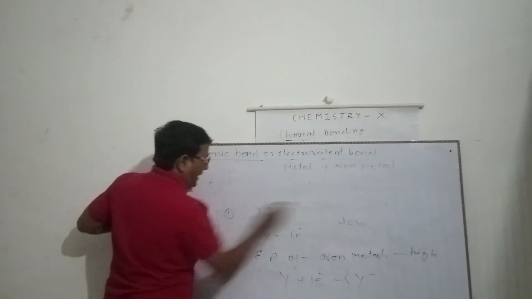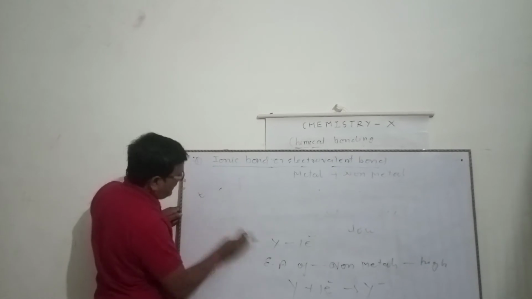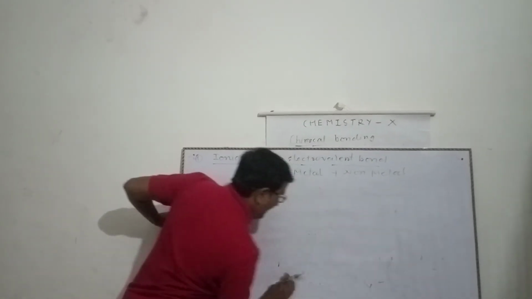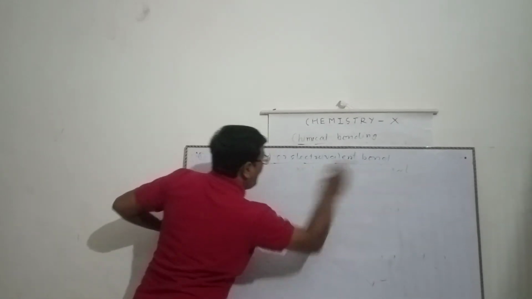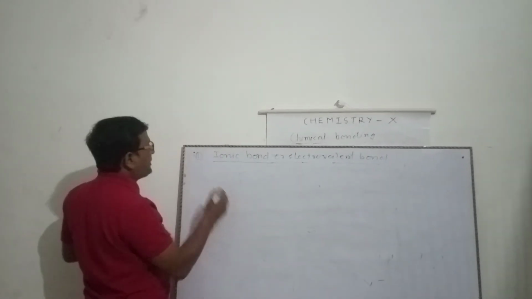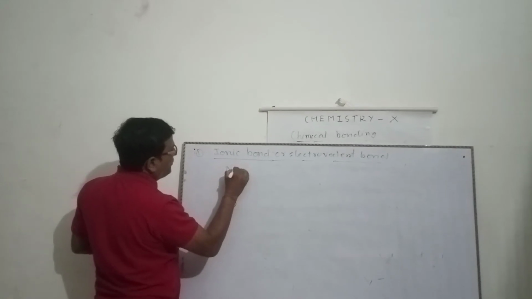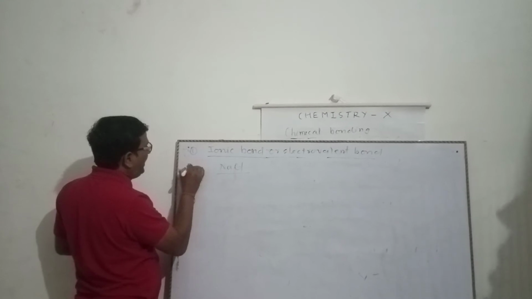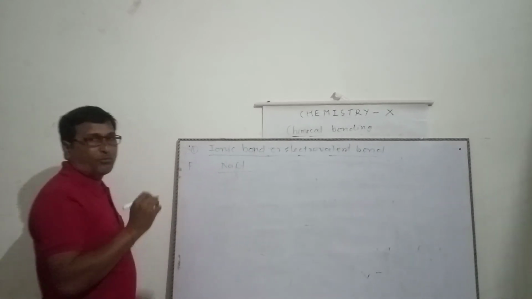Now, I am going to explain the formation of the ionic compound. First example, I am going to take the formation of sodium chloride.